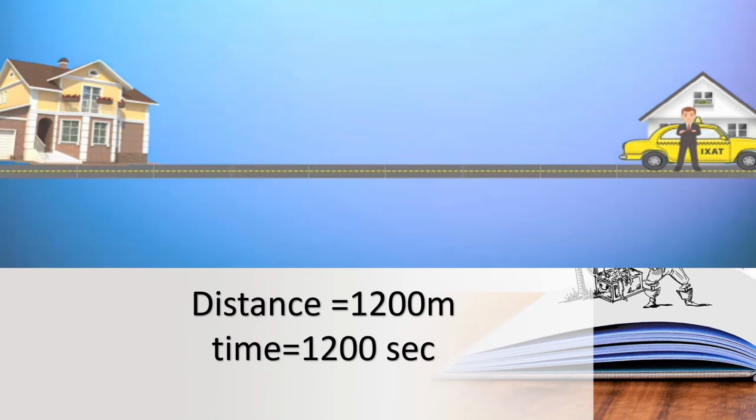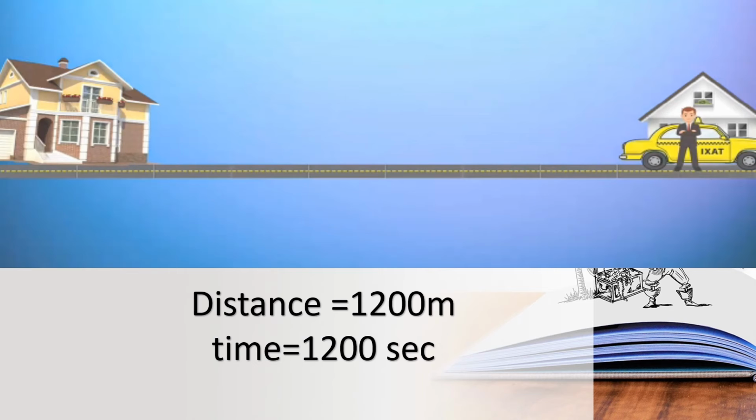He started his travel from his house and again he is coming back to his house. So the distance is 1200 meter. For that the time taken is 1200 seconds.